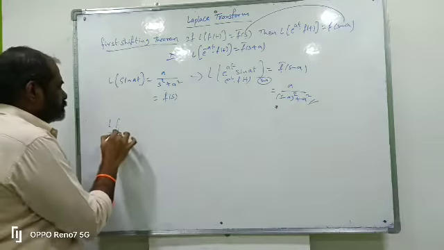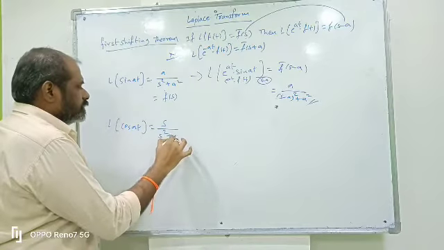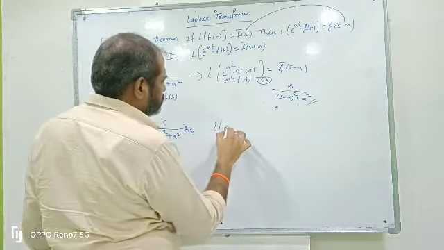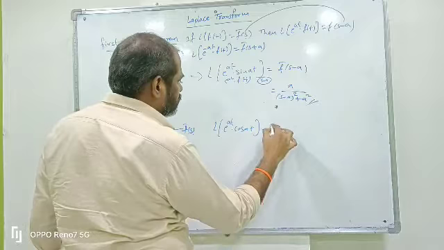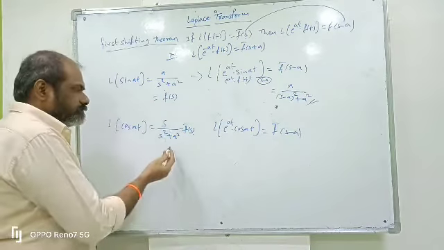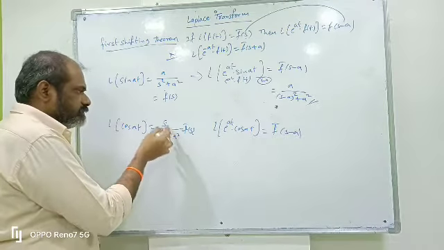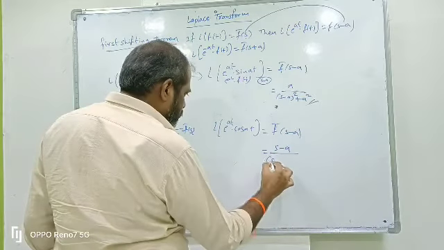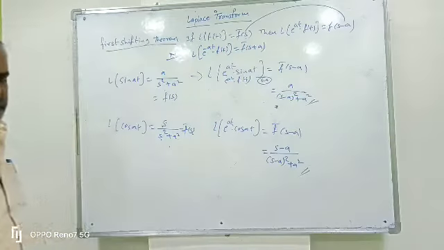Now L of cos at is s by s square plus a square. This is f bar of s. So L of e power at into cos at is f bar of s minus a, s transformed to s minus a by using the first shifting theorem. F bar of s means s by s square plus a square, so replace s by s minus a. We get s minus a by s minus a whole square plus a square. This is the first shifting theorem.